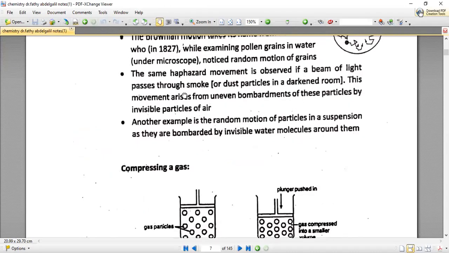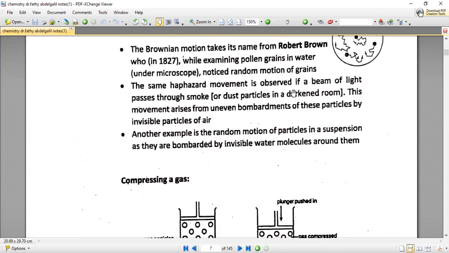Also, the same haphazard movement is observed if a beam of light passes through smoke or dust particles. During night, when you see a car lighting its light, and in this beam of light there is some dust in the air or smoke, you will find that the dust particles are moving randomly in all directions. Why are they moving randomly?